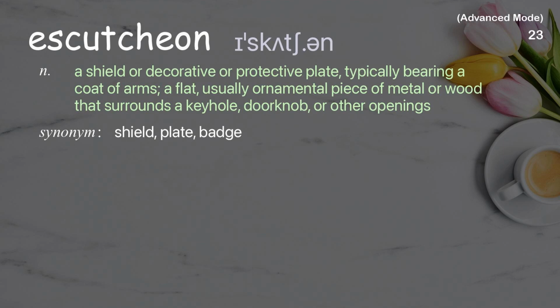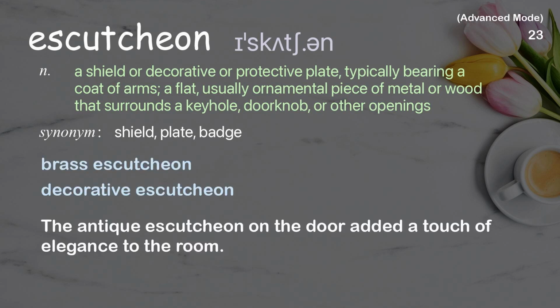Escutcheon. A shield or decorative or protective plate, typically bearing a coat of arms; a flat, usually ornamental piece of metal or wood that surrounds a keyhole, doorknob, or other openings. Examples: Brass escutcheon. Decorative escutcheon. The antique escutcheon on the door added a touch of elegance to the room.